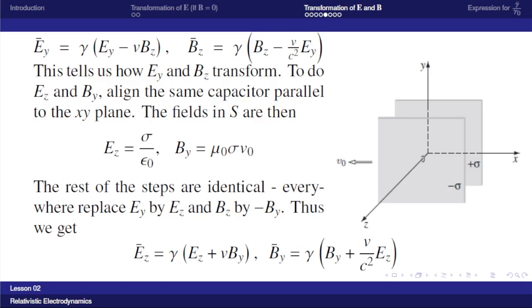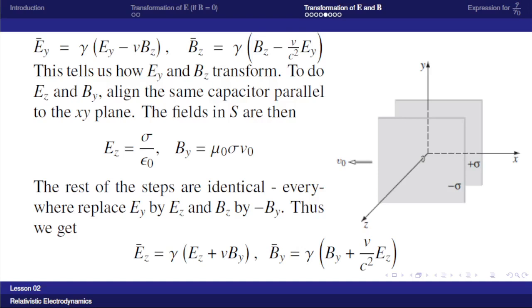To get the transformation rules for Ez and By, we align the same capacitor parallel to the xy plane, in this manner. So the fields in the S frame are, the electric field is along the Z direction, Ez is equal to sigma by epsilon 0, and the magnetic field is along the Y direction, it is mu 0 sigma V0.